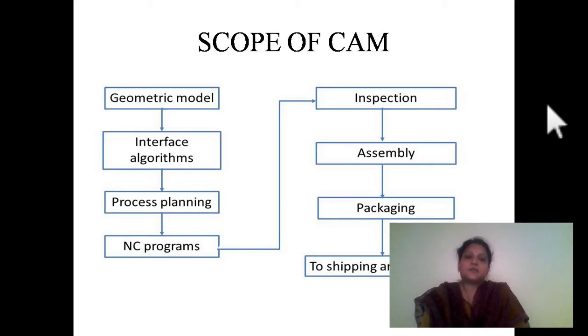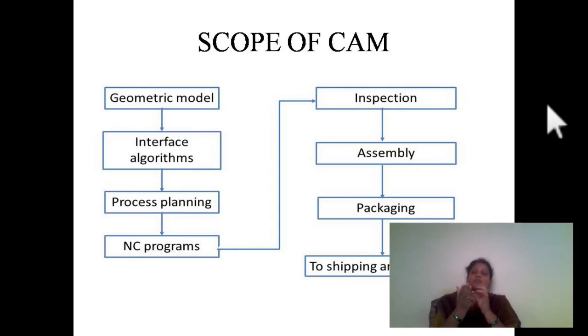Online inspection is, for example, if you are making some operation on the first machine and some operation on the second machine. Before sending the component from the first machine to the second machine, we check whether we got the dimensions that we were supposed to get on the first machine. What dimensions should be produced on which machines is also written on the process sheet. So keeping that process sheet as reference, the inspection will be performed.